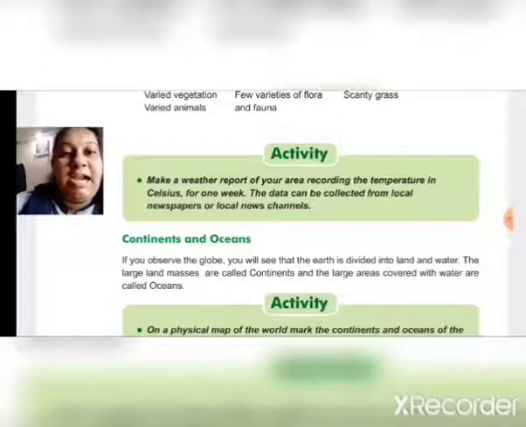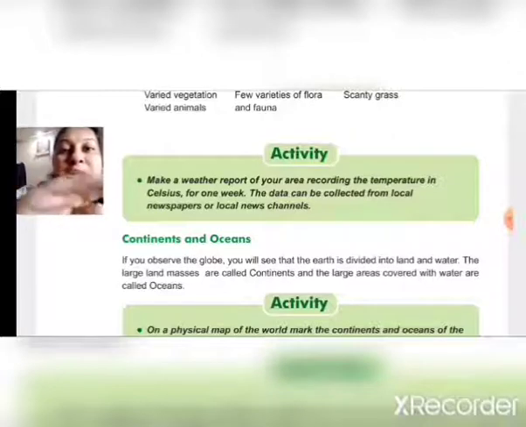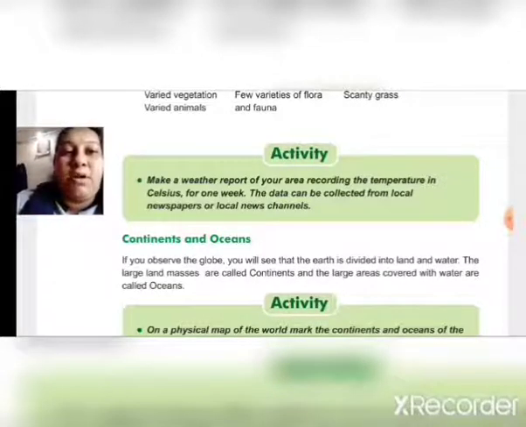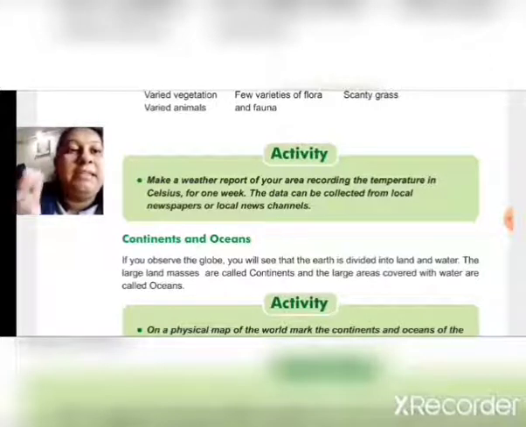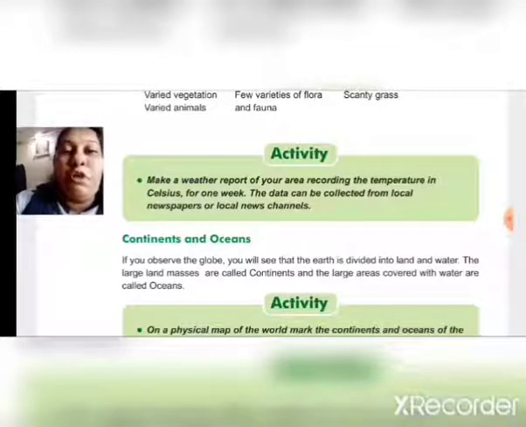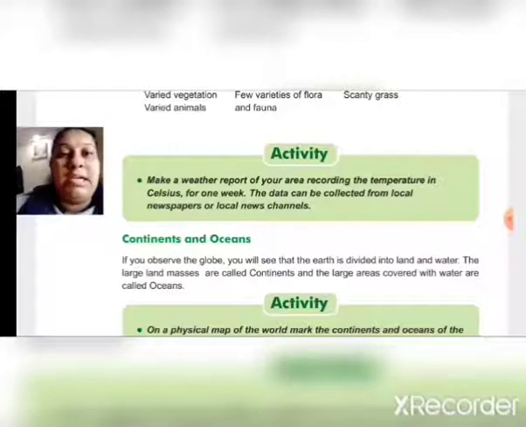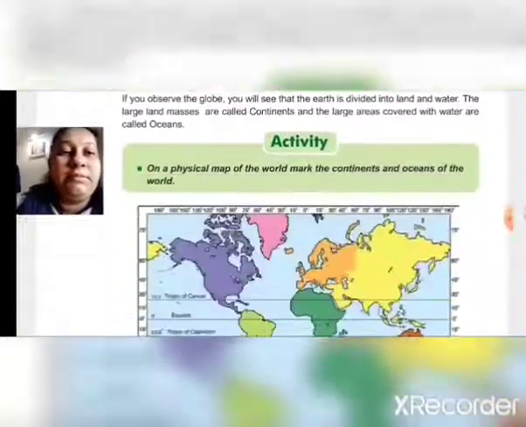The large land masses are called continents, and the large areas covered with water are called oceans.